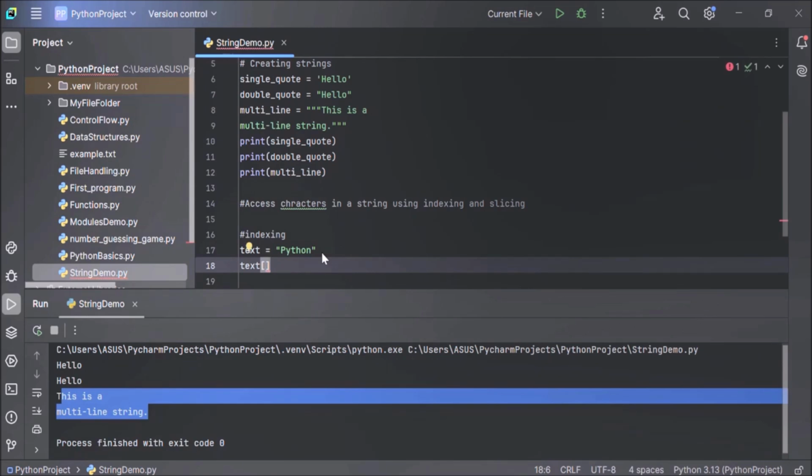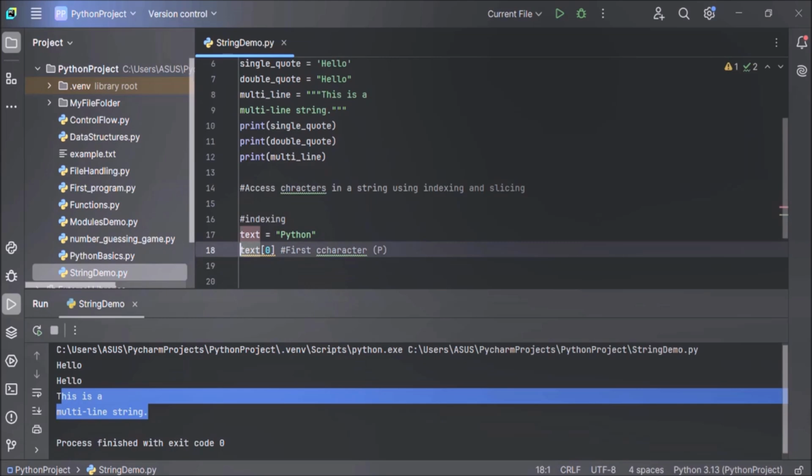So we want to access the first character, so the index will be 0. This will give you the first character of the string, that is P, capital P. If you want to print it, just take it inside the print method.